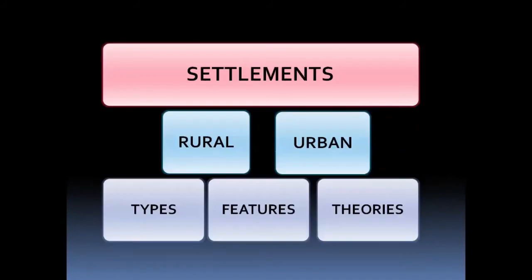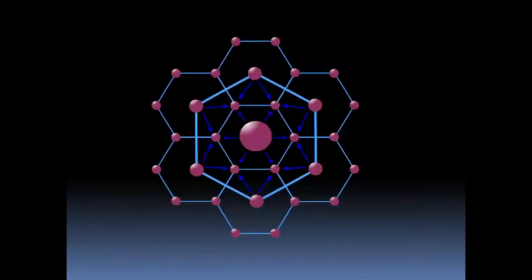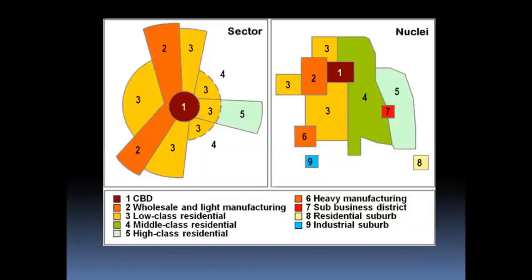Then in settlements, we look at rural and urban, and in that we have types, features, and theories. So this is one theory known as Christaller's theory, and this is of course under specific conditions, but more or less this is the kind of pattern that we see as to how villages develop, and then the villages become towns, and the towns become cities, and the cities become a regional capital area.